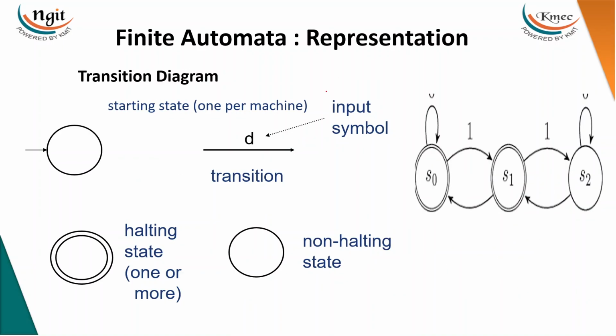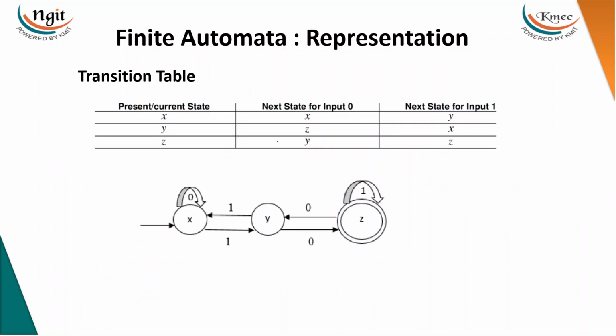So there are three representations of finite automata. One is the transition diagram, where the states are represented with circles, the starting state is denoted with an empty arrow, and the final state is denoted with a double circle. I told you in the last slide how it is going to be. And the input symbol is denoted on the edge. As I told you, only one starting state, right?